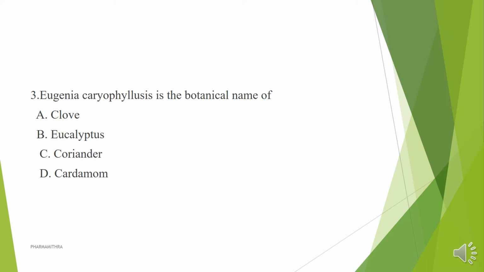Third is from the subject pharmacognosy. As we all know, this subject is also important for the exams. In pharmacognosy, we study the botanical names of each and every drug that is important in our syllabus. Here, this question is very simple.